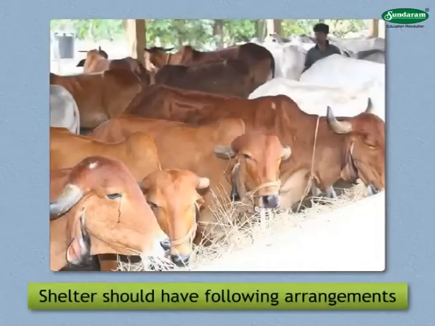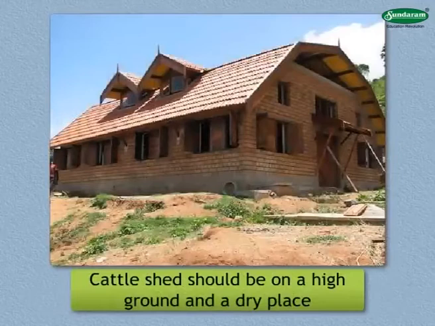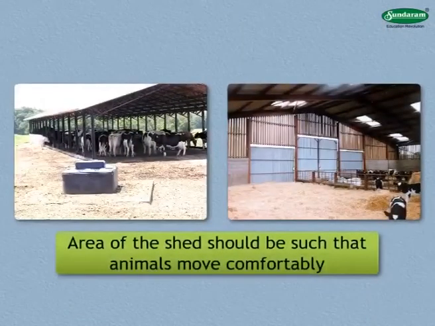The shelter should have the following arrangements for the animals to live there comfortably. Let us have a look. Cattle sheds should be on high ground, in a dry place, which will allow water to drain away easily. The area of the shed should be such as to allow animals tied there to move comfortably.